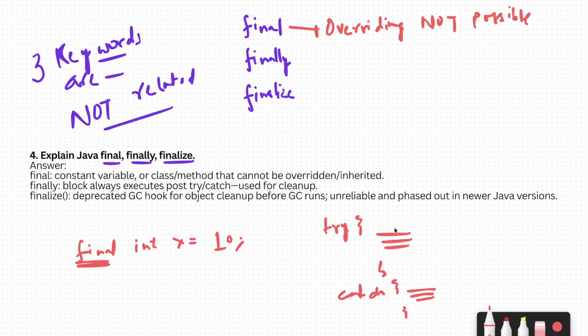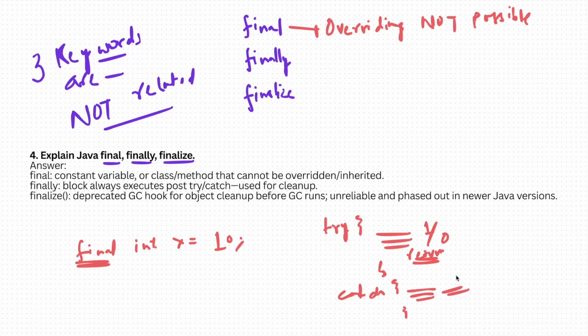So basically you try something, say 1 divided by 0. If it is a success then you will directly return it from here, and if it is a failure an exception will be thrown and it will be caught over here.